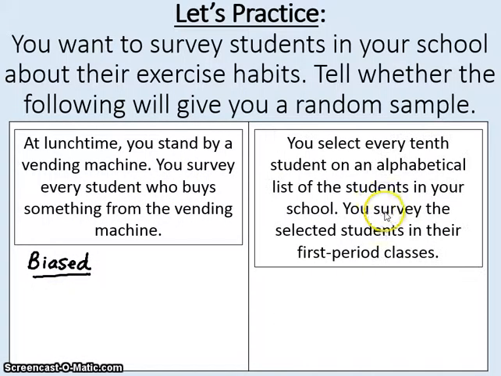Now let's look at another option. You select every 10th student on an alphabetical list of the students in your school. You survey the selected students in their first period classes. This would be an example of a random sample. Here are the details that led us to this discovery. Because it says the list of students, which means everybody's on there, and we're randomly picking every 10th person, everyone had a chance, and it was selected at random.